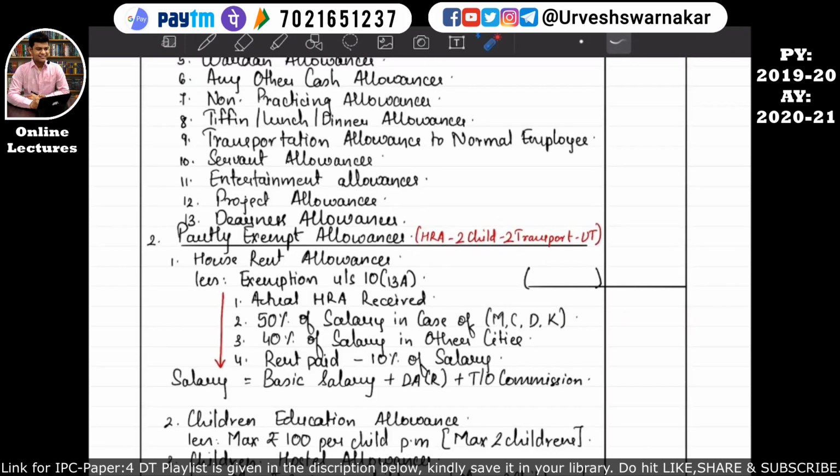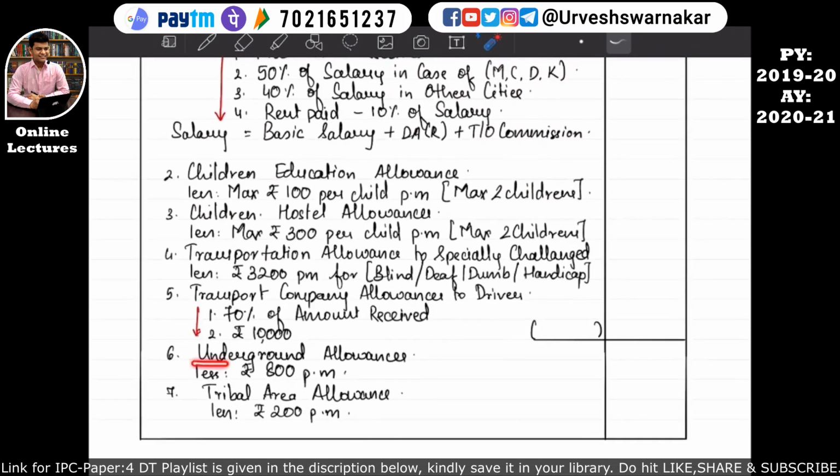So the last two allowances remaining in the partial exemption allowance category is UT. U stands for underground allowances. If an assessee, that is the employee, is receiving an underground allowances from the employer, then whatever allowances has been received by such employee, for example 10,000, will be reduced by 800 per month, that is 800 into 12, which will be equal to 9,600. So 10,000 minus 9,600, which will be equal to 400, and this 400 will be considered in computation of the income from salary. I hope this is quite clear to you.